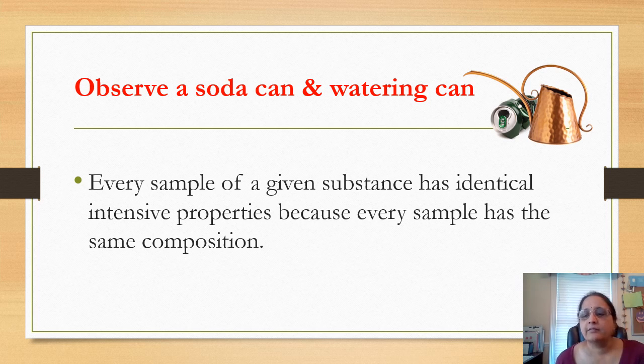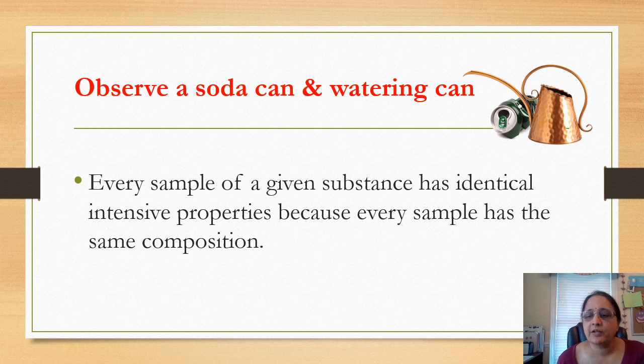In the same way, compare a block of copper with a water can that is made of copper. This water can is made by continuous hammering of this block to give rise to this particular shape. What do you expect here also? The same thing.